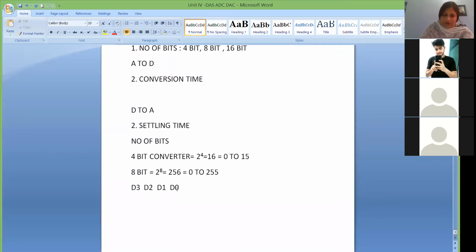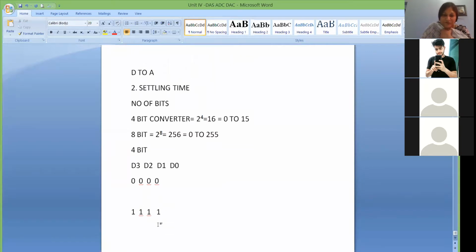If you talk about 4-bit data converters, then this combination will go from 0 0 0 0 to 1 1 1 1, isn't it?